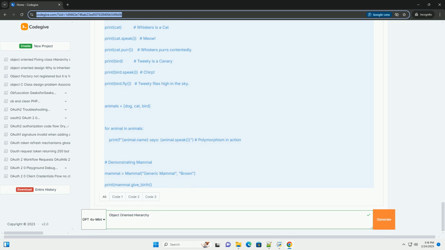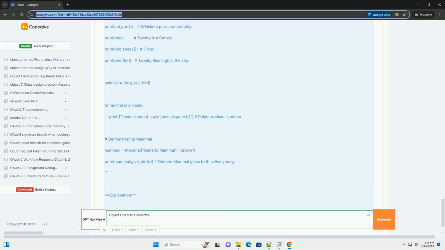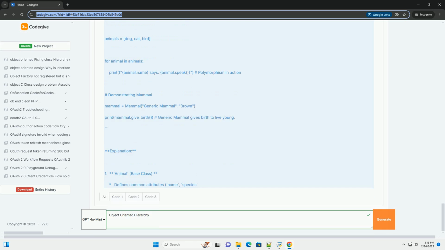Abstraction. The process of simplifying complex reality by modeling classes based on essential features and hiding unnecessary implementation details. Abstract classes and interfaces help define a common structure and ensure that derived classes implement specific methods.